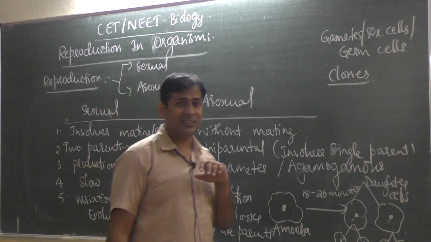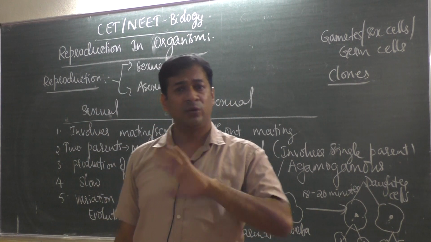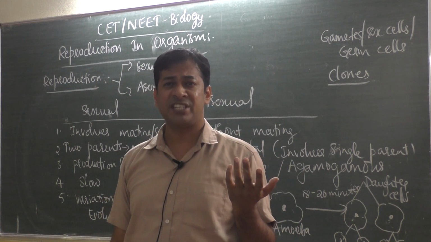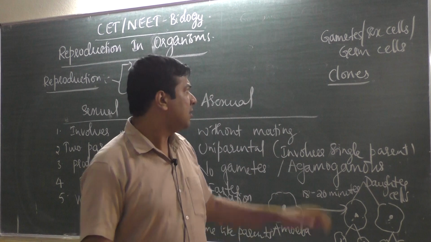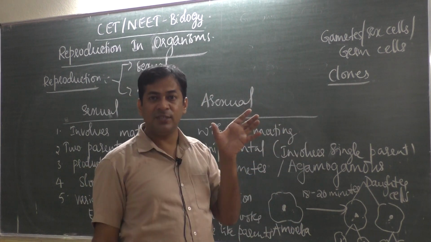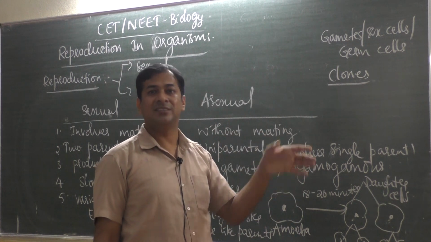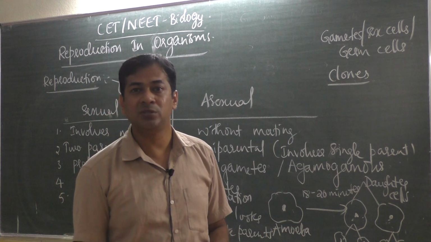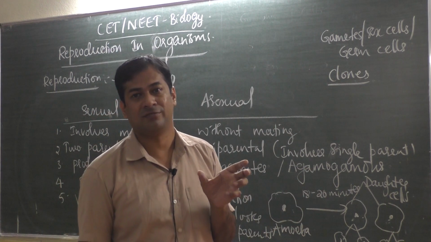Then what is that confusion? We don't have a third type of reproduction. Then what is vegetative reproduction or vegetative propagation? This word asexual is used for animals. The same asexual reproduction in plants, we use the word vegetative.